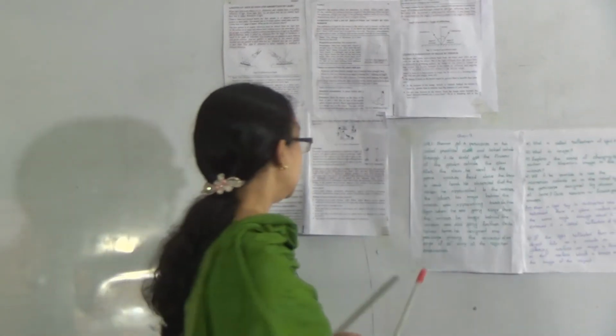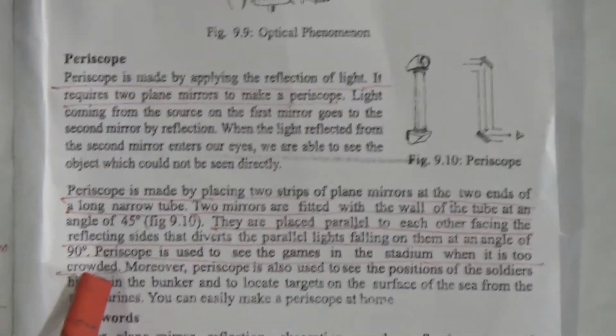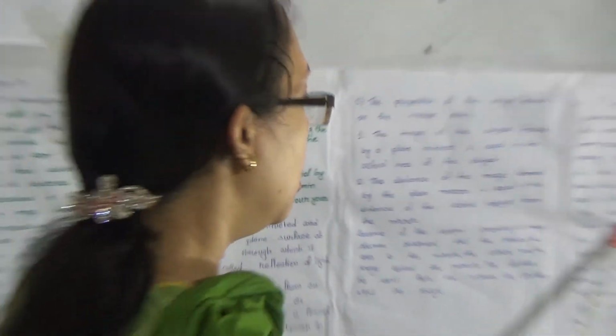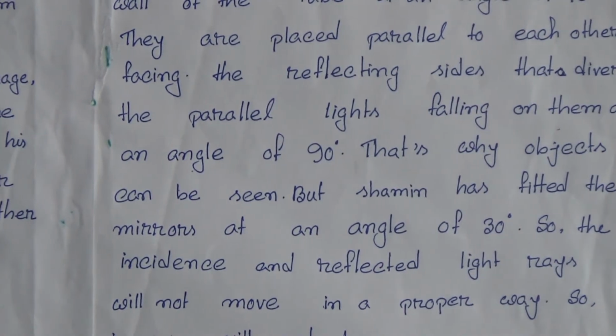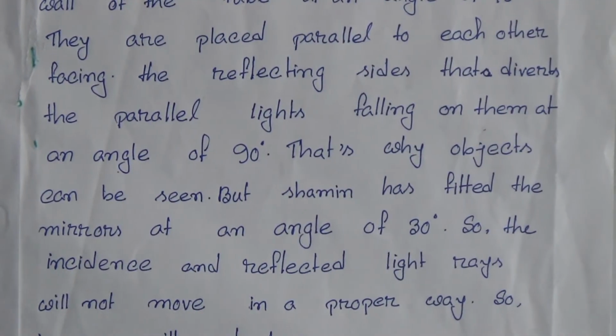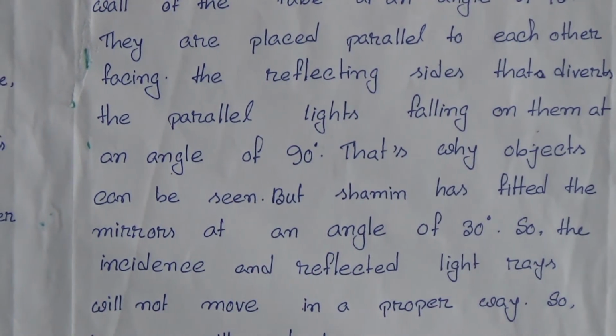And also the reflecting sides are placed parallel to each other, facing each other, and they reflect the parallel light falling on them at an angle of 90 degrees. So the light should also fall at 90 degrees. So Shamin will not be able to see the outside picture using his homemade periscope.